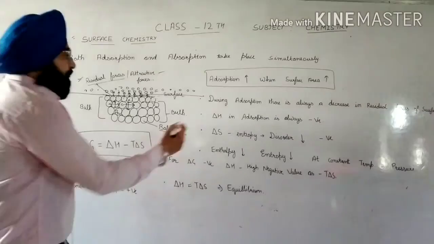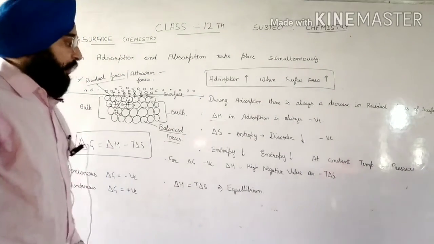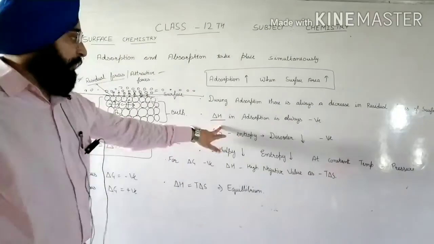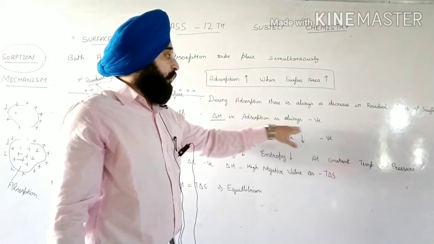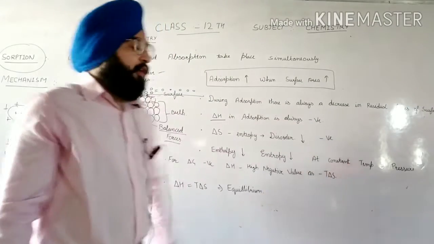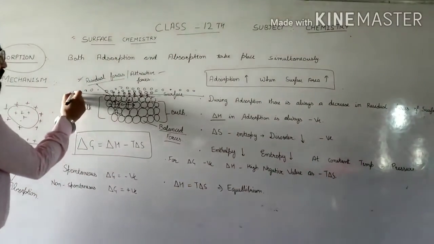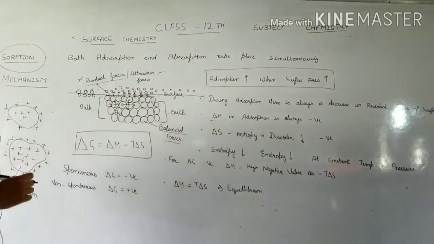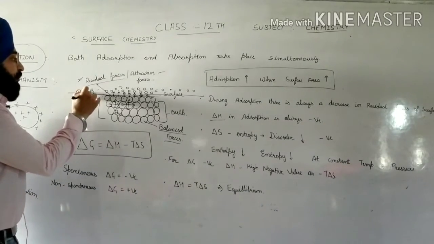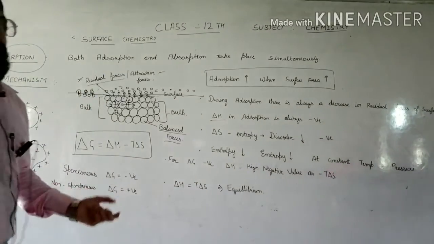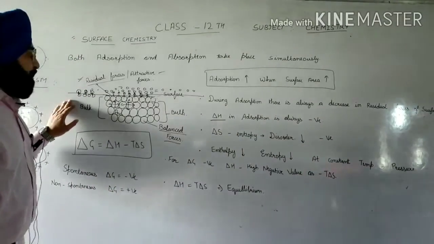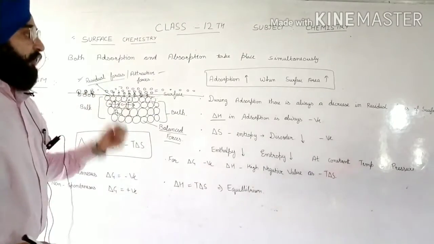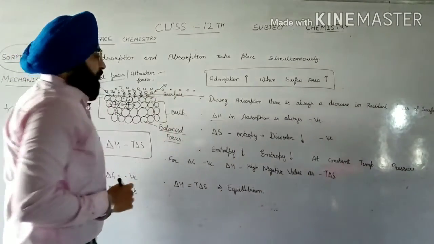Now delta H, which is known as enthalpy. As you know, you have read thermodynamics in 11th. Delta H in adsorption is always negative. It means that if the interaction occurs between the surface and the particle or molecule of a gas, then because of the van der Waals forces of attraction, which are weak attraction forces, when the molecule comes closer and the interaction occurs, there is release of heat.